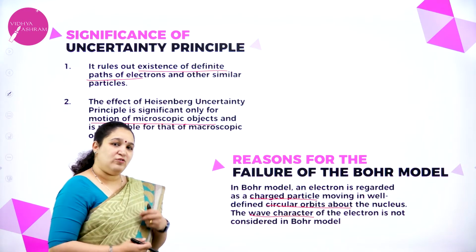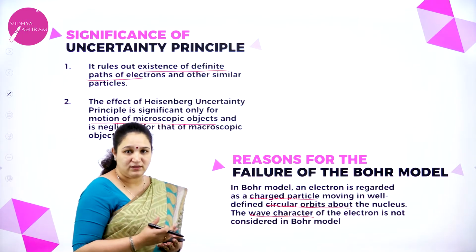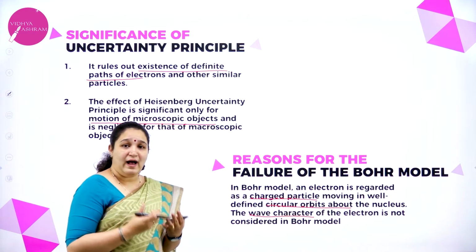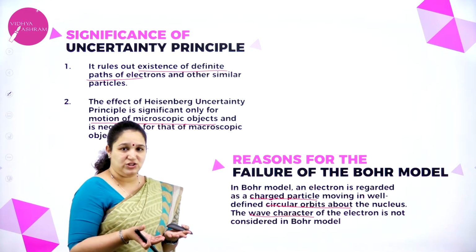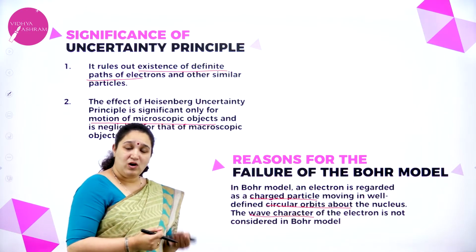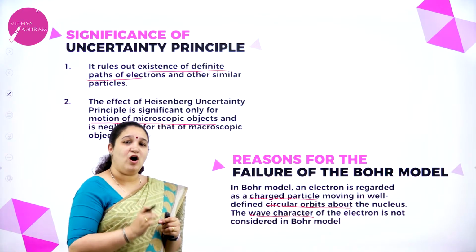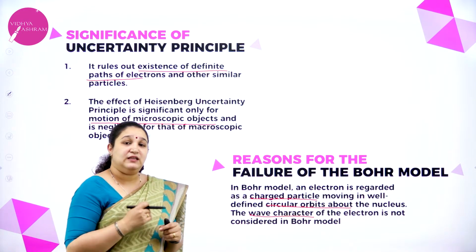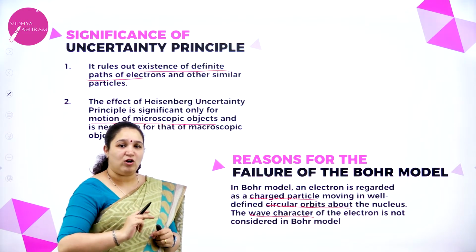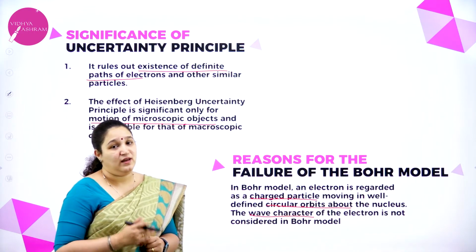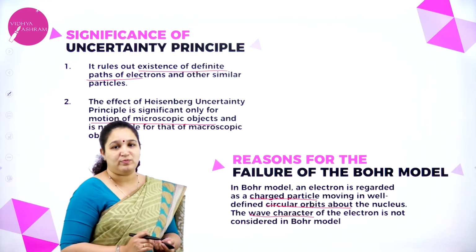So because of two developments, that is dual character of matter, that electrons also have both particle-like nature as well as wave-like nature, as de Broglie told us, and also Heisenberg's uncertainty principle, which told that the position of the electron as well as the momentum of the electron cannot be calculated or found out simultaneously, that rules out the circular path which was called orbits.